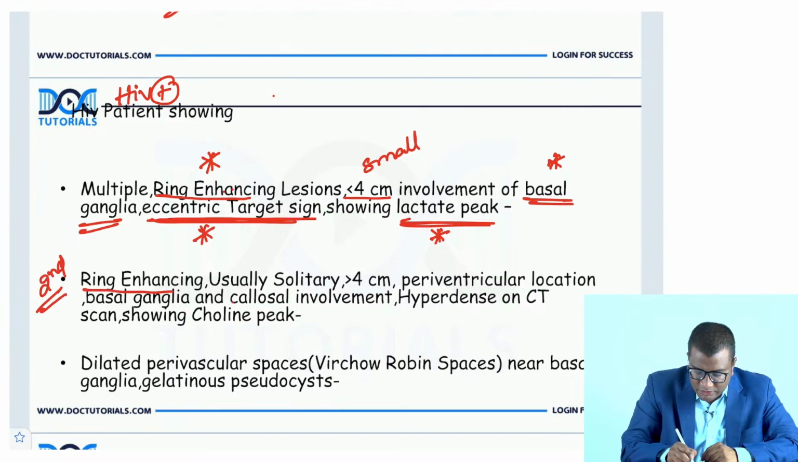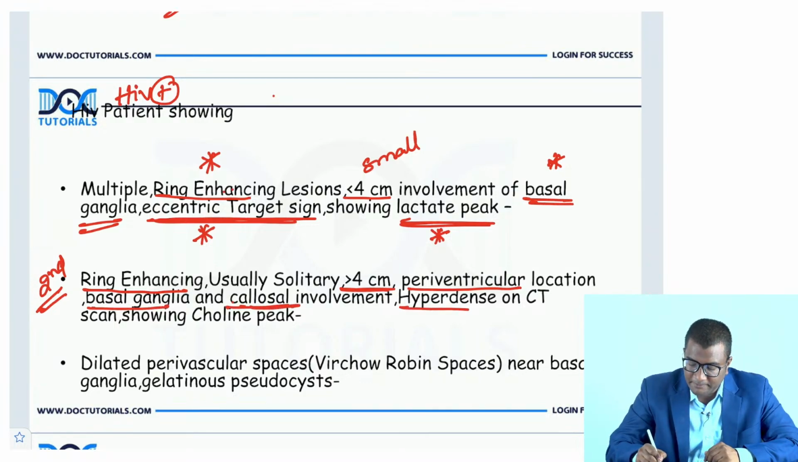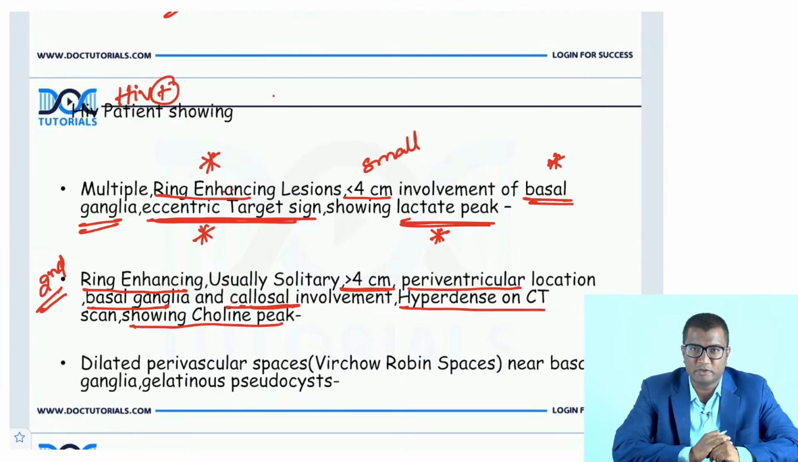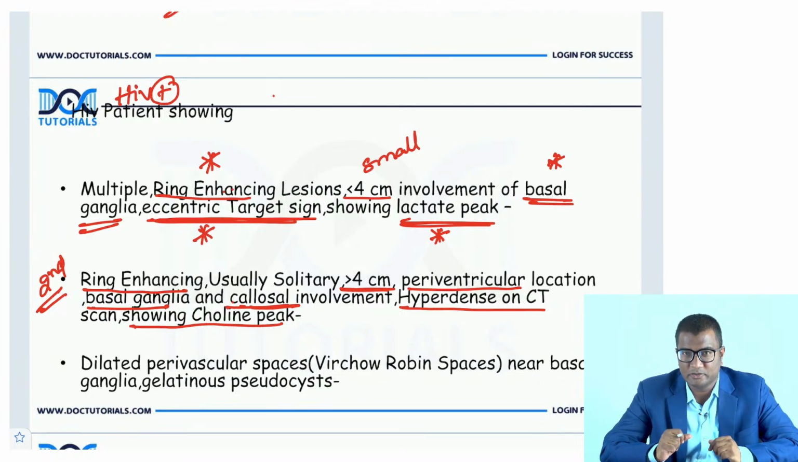A ring enhancing lesion, usually solitary but large, in a periventricular location involving the basal ganglia. Corpus callosum involvement is seen. The lesions are hyperdense on CT, showing choline peak. What do you think? HIV positive patient, poor CD4 count, showing ring enhancing lesions in the periventricular region involving the basal ganglia and the corpus callosum. The lesions are hyperdense on CT, showing choline peak.